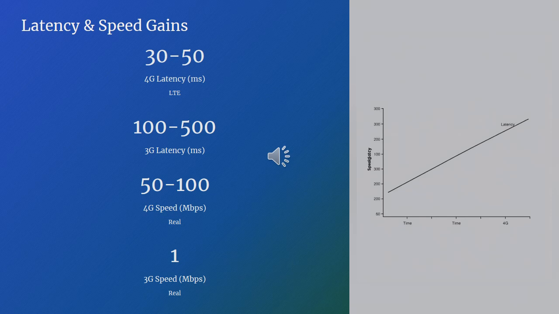Latency and speed gains. Latency, or the delay between sending and receiving data, was significantly improved in 4G networks. In 3G, latency typically ranged from 100 to 500 milliseconds, making real-time applications such as gaming and video calls challenging. 4G reduced latency to just 30 to 50 milliseconds, making interactions much more responsive. Additionally, real-world 4G speeds ranged from 50 to 100 megabits per second, a substantial improvement over the 1 megabit per second typical of 3G networks. These advancements enabled smoother video conferencing, faster cloud computing, and an overall more efficient mobile experience.